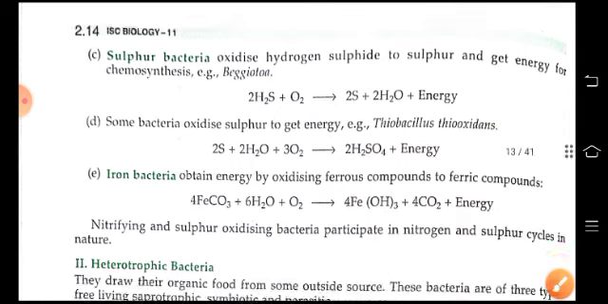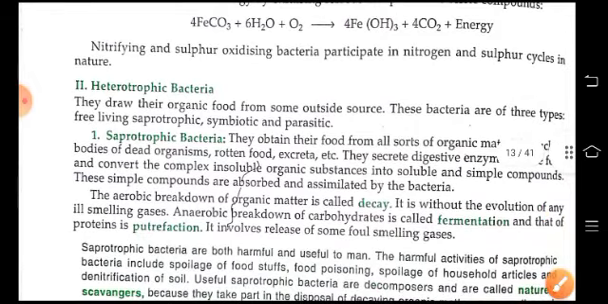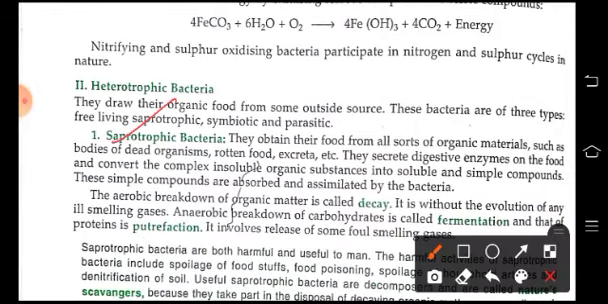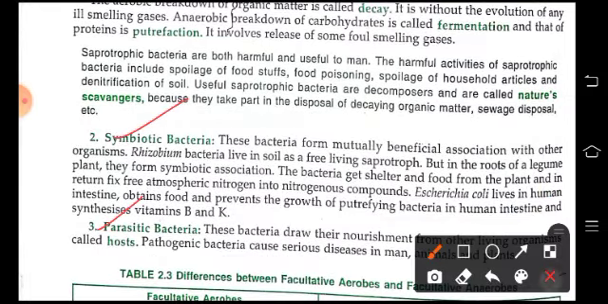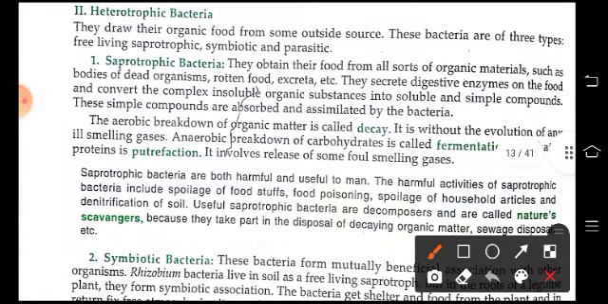Heterotrophic bacteria draw the organic food from outside sources. They are of three types: saprophytic, symbiotic, and parasitic. Saprophytic bacteria obtain their food from all sorts of organic material like the body of dead organisms, rotten food, excreta, etc. They secrete digestive enzymes on the food and convert the complex insoluble substance into simple compounds. The aerobic breakdown of organic matter is called decay. Anaerobic breakdown of carbohydrate is called fermentation, and anaerobic breakdown of protein is called putrefaction.